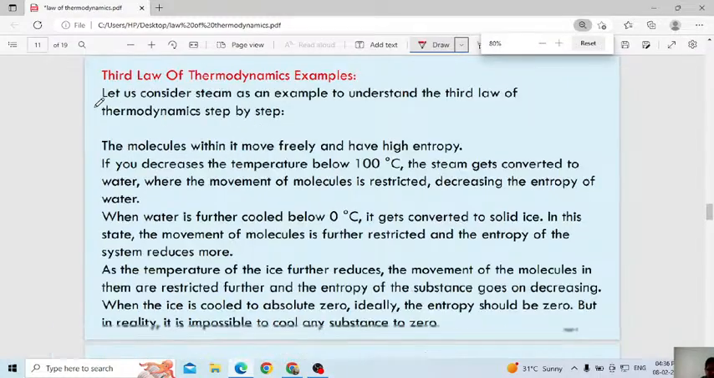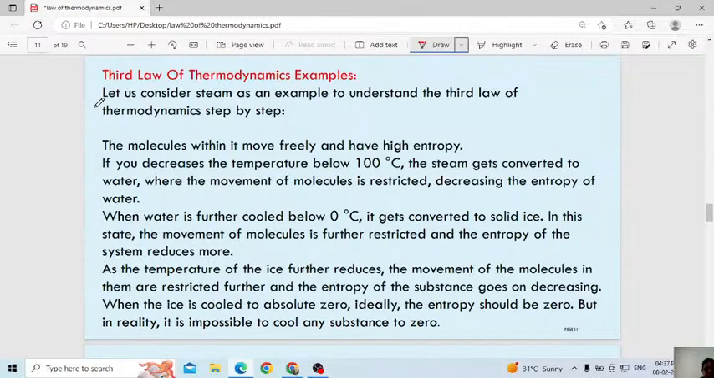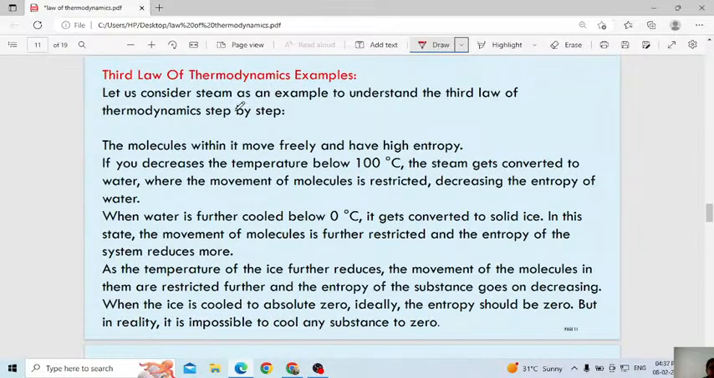Again I am considering the same ice example, because water is in ice form at 0 degrees. Let us consider steam as an example to understand the third law of thermodynamics. Step by step, the molecules within it move freely and have high entropy. The steam is in the gaseous state. Gaseous state means you can see more gap between the particles, and they can move very freely. In this case the entropy will be very high, because they move with very high speed.